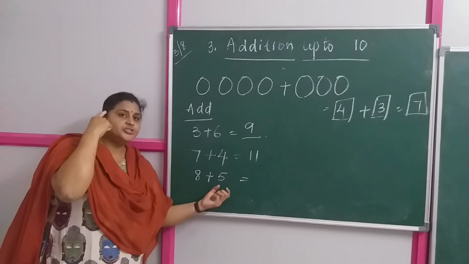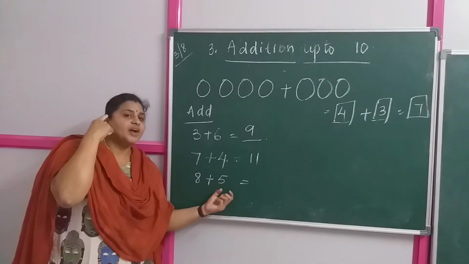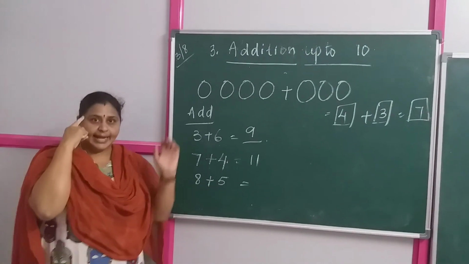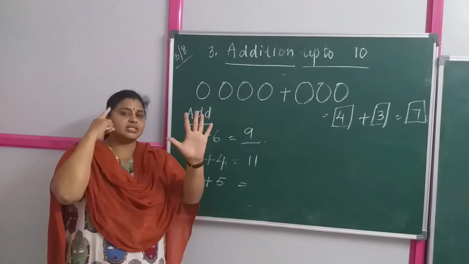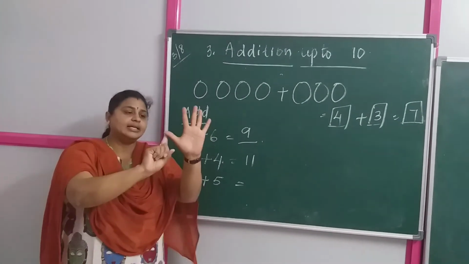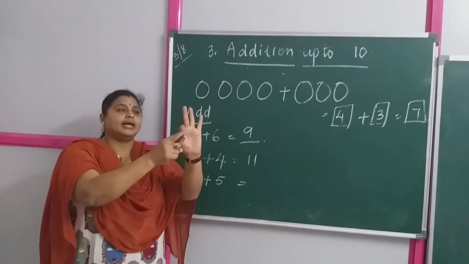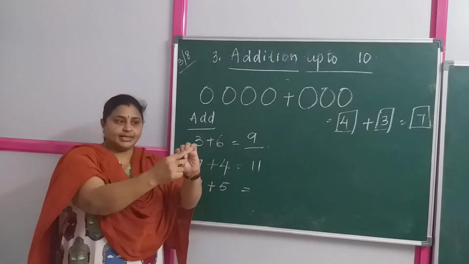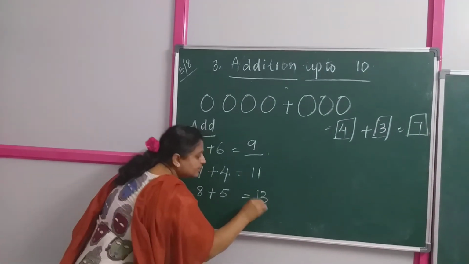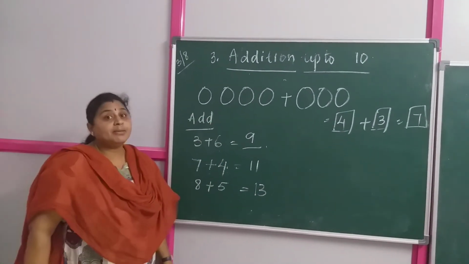And how many fingers are you going to take out? 5 fingers. So 8 in your mind and 5 on your hand. Now after 8, 9, 10, 11, 12, 13. So what is your answer? 13. Is it not simple?